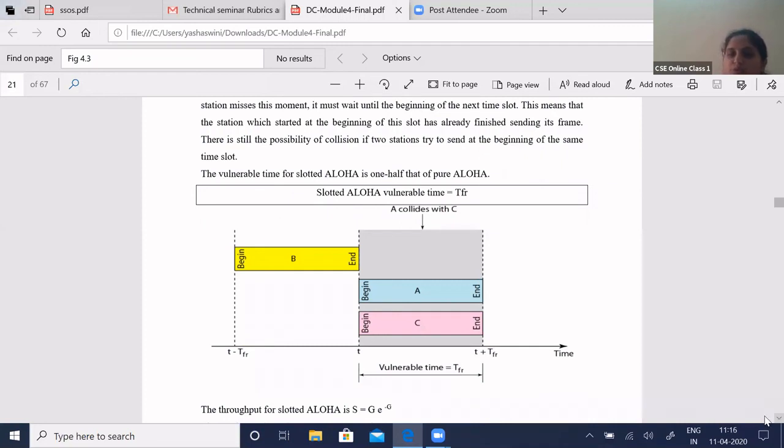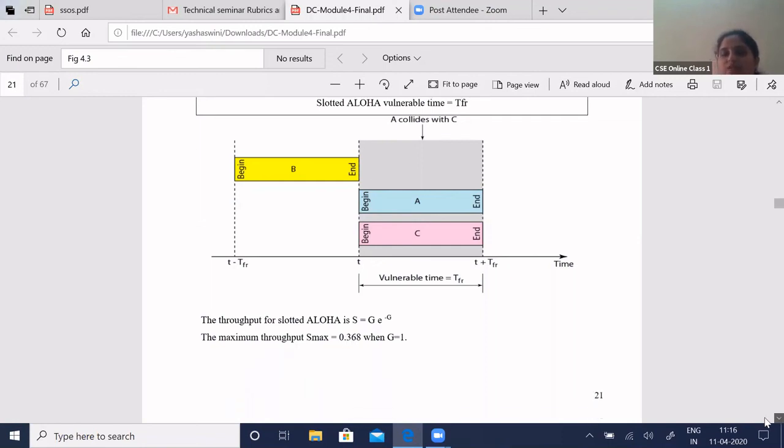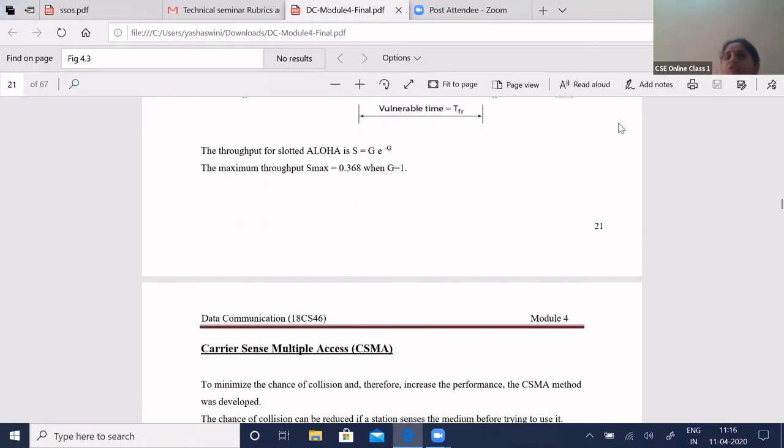And to see the throughput, the throughput of slotted Aloha is S = G e to the power of minus G, where G is the number of frames transmitted in a particular amount of time. When G is 1, why is it 1? Because it is with respect to a single slot. So for a single slot, G will be 1, and if you substitute it in this, S max, the maximum throughput, will be 0.368. So this is your maximum throughput. I hope you are able to follow. Any doubts?